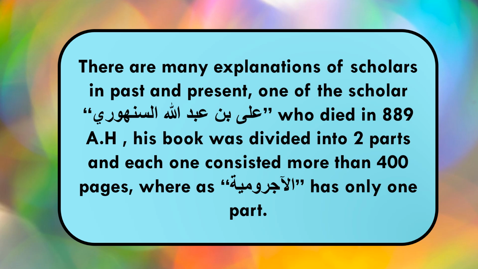He wrote this book in two parts, but it was very long and each part had more than 400 pages. That means each part was quite long, whereas the original book Al-Ajroomiyah has only one part.